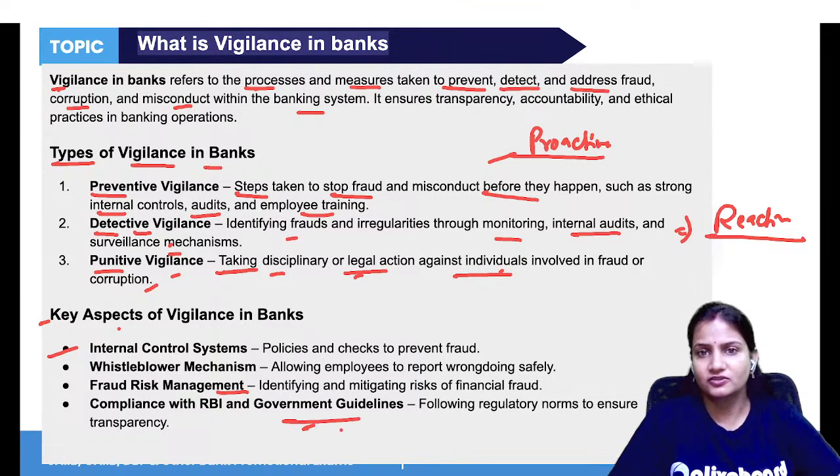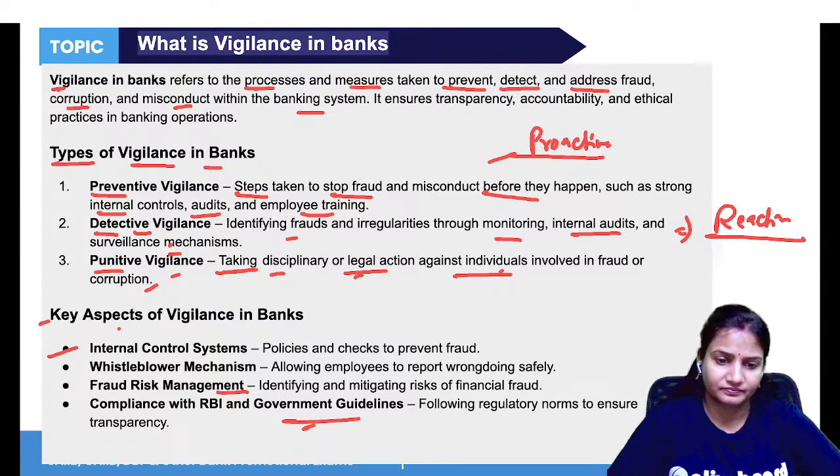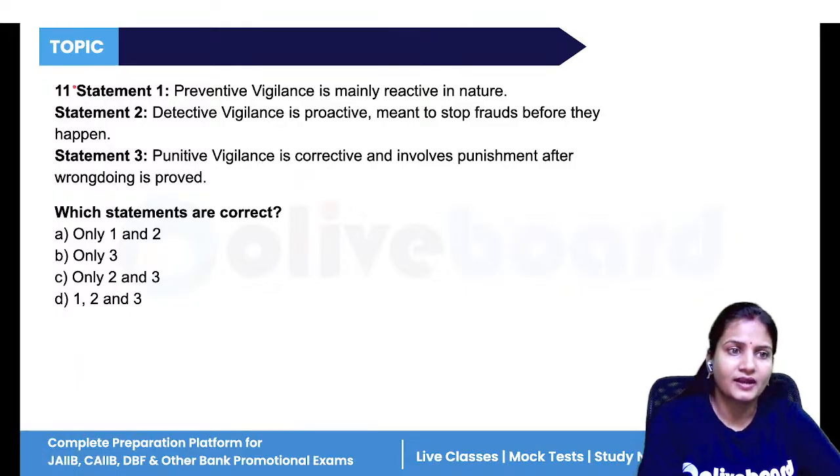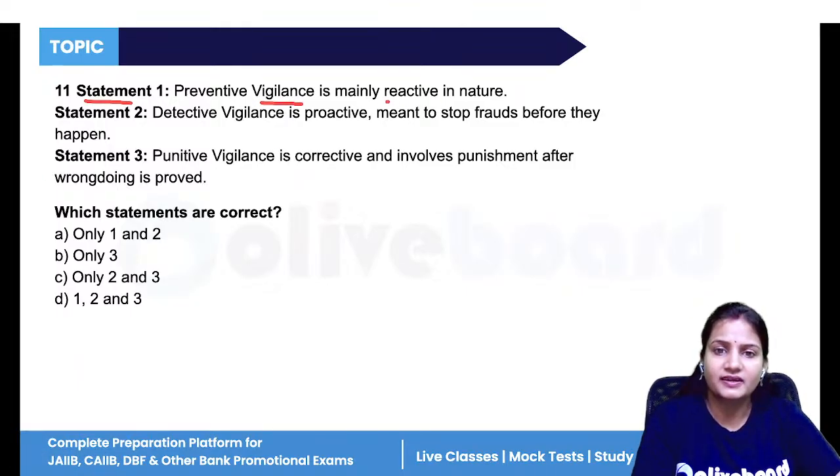And it should also be ensured that the banks are complying with all the government guidelines, that they are following and abiding by them or not. So to maintain transparency. Now question number 11, what it says is that preventive vigilance is mainly reactive in nature.